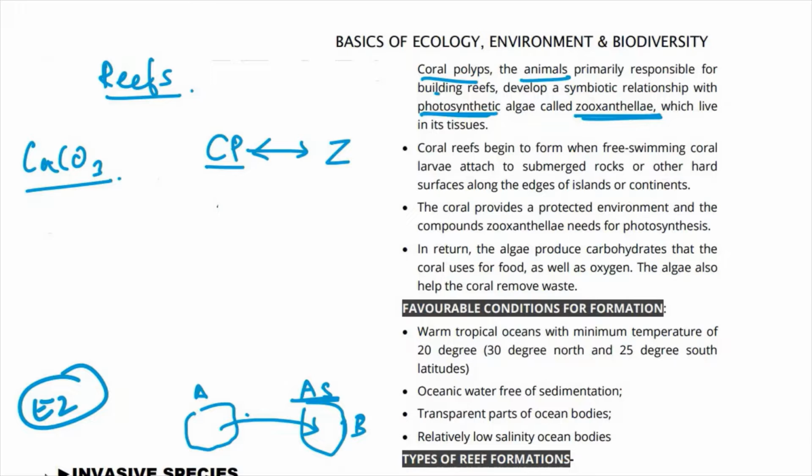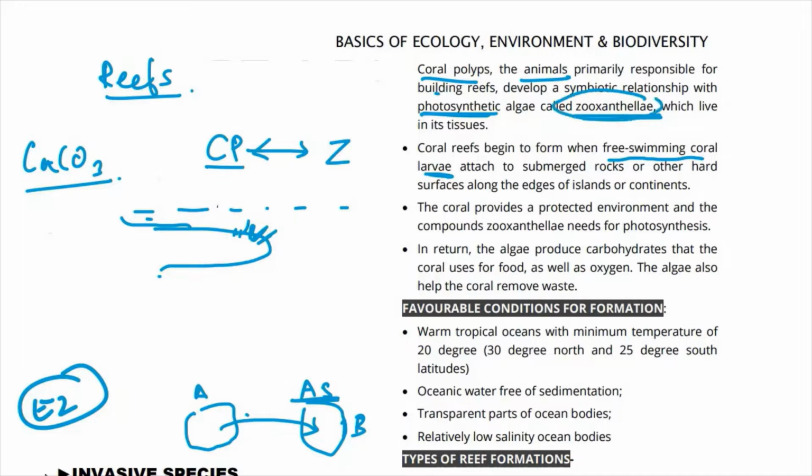So how are these coral reefs formed? See, coral reefs begin to form when these free swimming coral larvae get attached to rocks. So there are underwater rocks that are submerged in water. These larvae start getting attached to these submerged rocks or other hard surfaces along the edges of islands or continents, right? So the hard surface के ऊपर ये attach हो जाता है,